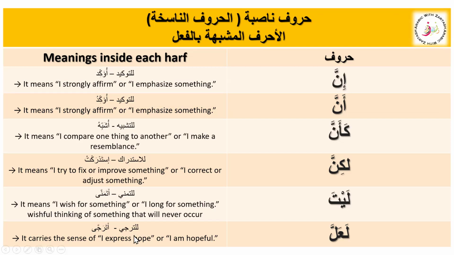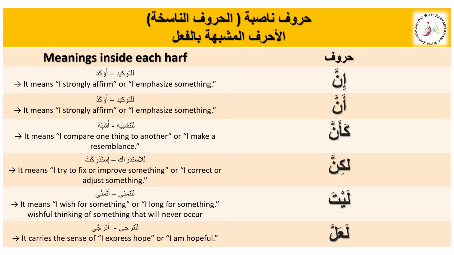So these are all huruf. These are huruf an-nasaba that are called huruf mushabba bil fi'l. They are also called huruf an-nasikha. And one of them, anna, is also the harf of masdariya, because it can create a jumla mu'awwala that can act like a single noun, and take the place of any single noun in the sentence.